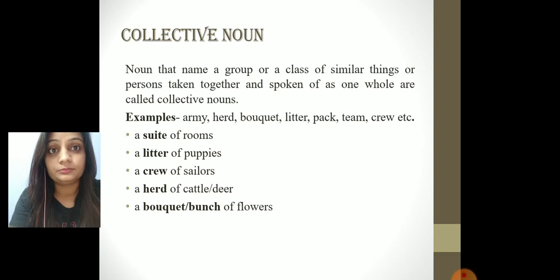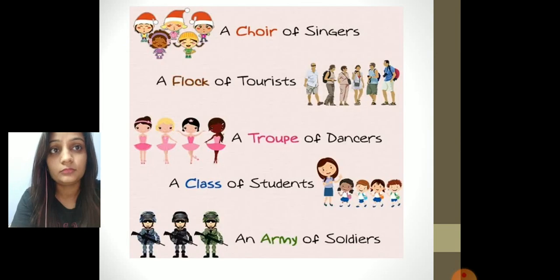For example, a suite of rooms, a litter of puppies, a crew of sailors, a herd of cattle or deer, a bouquet or bunch of flowers. So collectively, the collection or a group of flowers is known as a bouquet or bunch. A collection of rooms is known as a suite, and so on. Here in this image you can see a few examples of collective nouns, like a group of singers is known as a choir, a group of tourists is known as a flock, a group of dancers, a troupe, and so on.